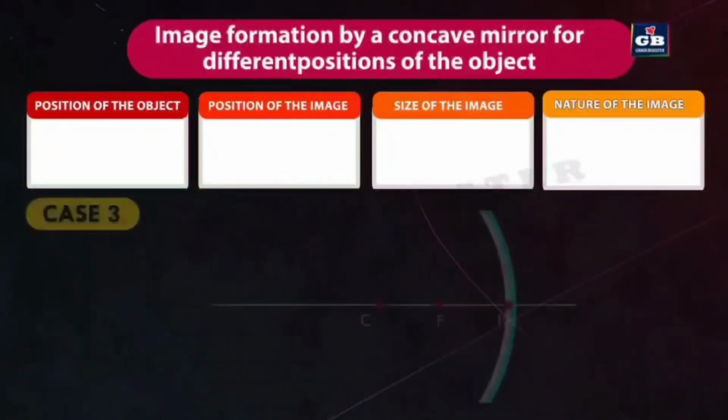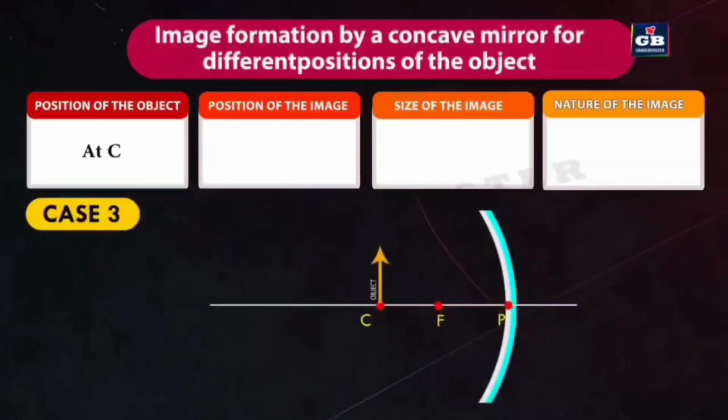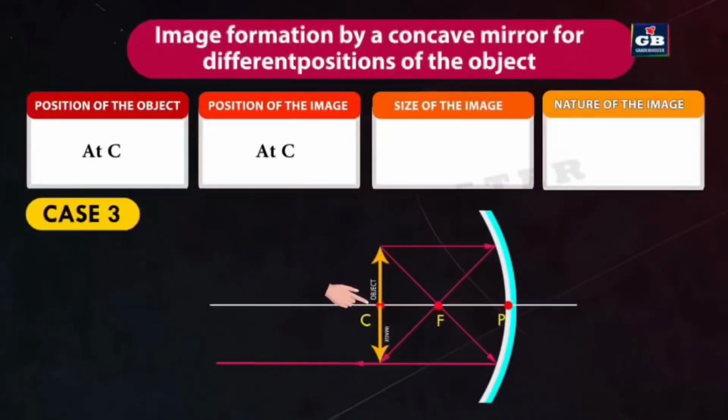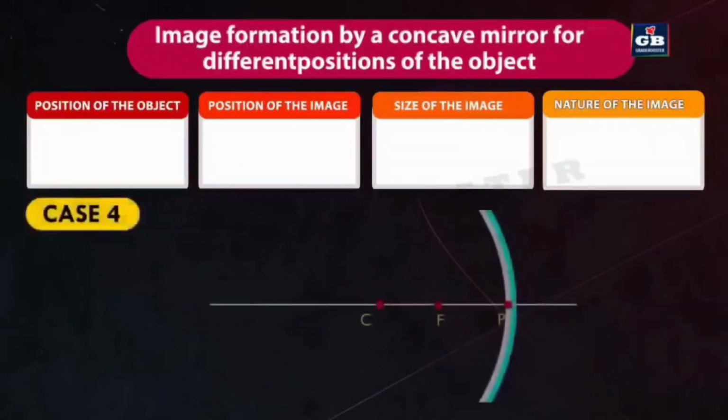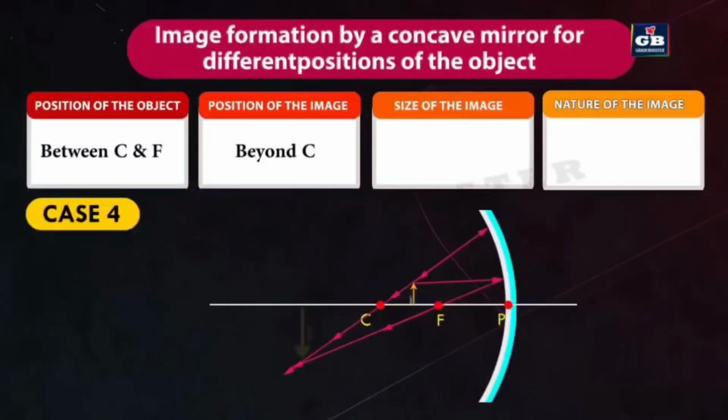Case 3: if the position of the object is at C, the position of the image will be at C. The size of the image will be the same as the object. The nature of the image is real and inverted. Case 4: if the position of the object is between C and F, the position of the image will be beyond C. The size of the image will be enlarged. The nature of the image is real and inverted.